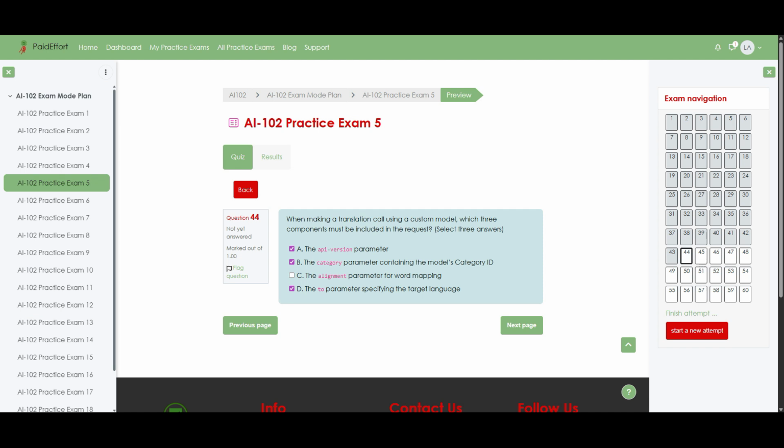Next, when you are using a custom translation model, the category parameter carrying the model's category ID is what directs the service to your trained model instead of the default generic model, so it has to be present in the query. Then, the two parameters specifying the target language indicate which language you want to translate into. For example, to equals FR for French, and a translation call cannot work without a target language. By contrast, the alignment parameter is optional and only used when you need word or character level mapping information between source and target, so it is helpful for analysis or highlighting, but not required just to perform the translation.